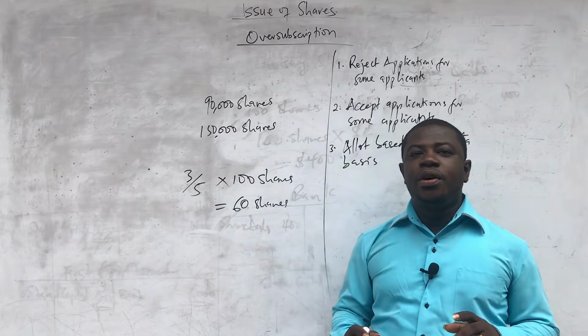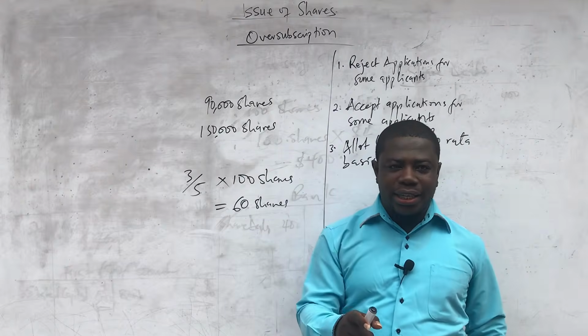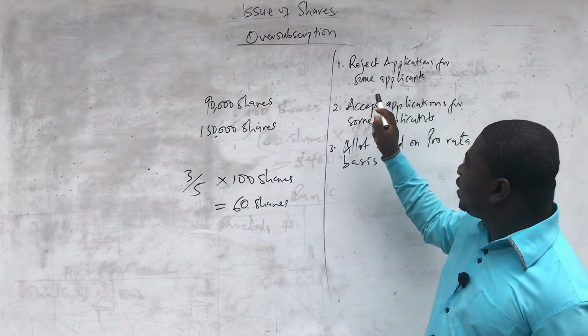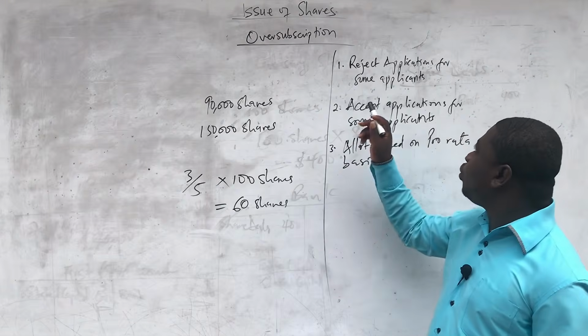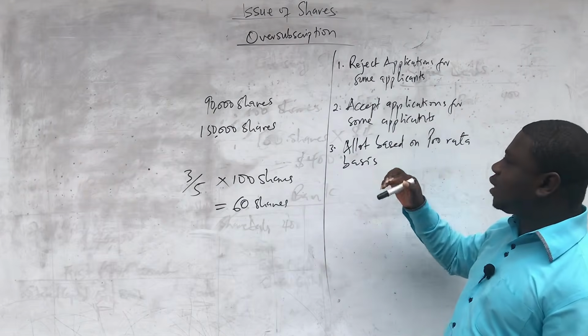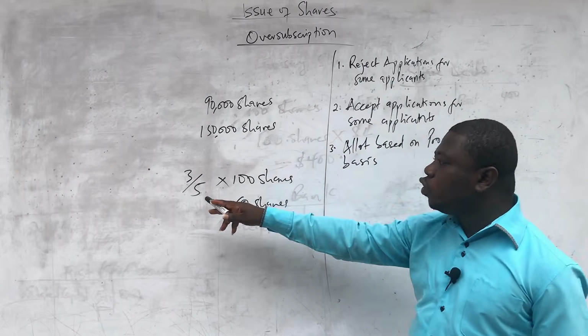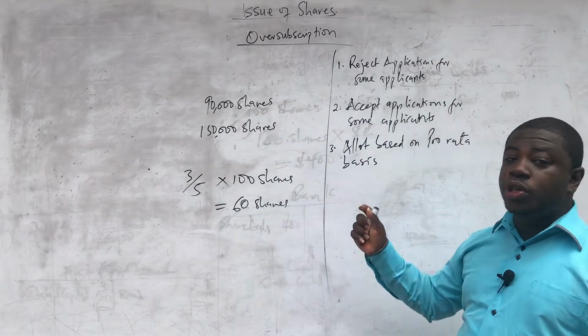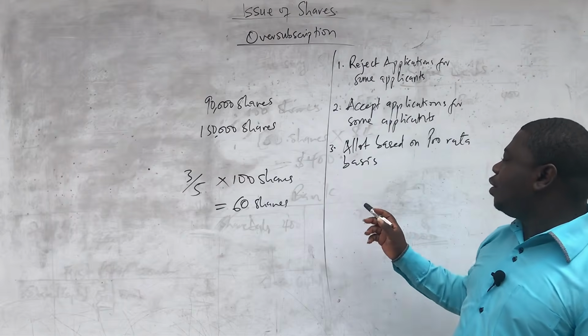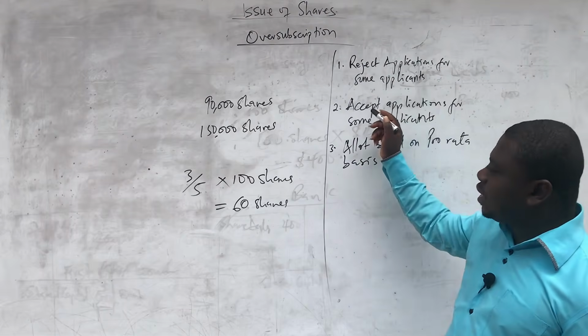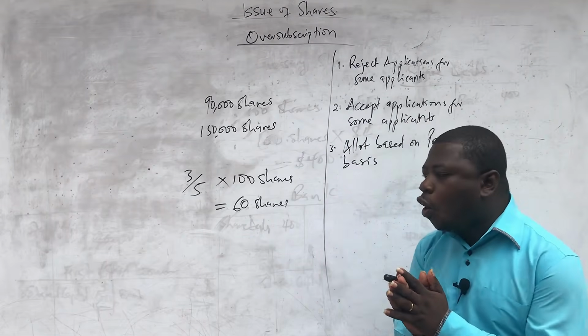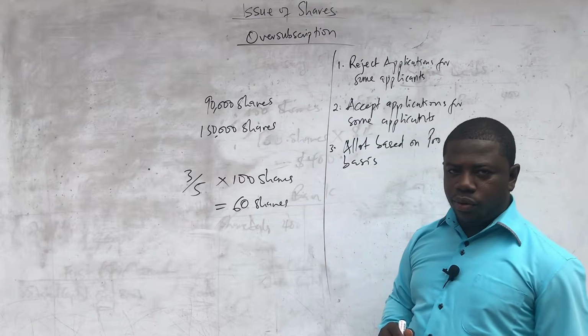Now, the final thing that I want to add is that you see these 3 decisions that I have mentioned: to reject some applications, to accept some people and give them all. So it means that the ones you are accepting, you are not going to apply the pro rata basis. You are going to give them all that they apply for. And then you can also do the pro rata. Now, with these 3 decisions, you can take them all at once in one instance.